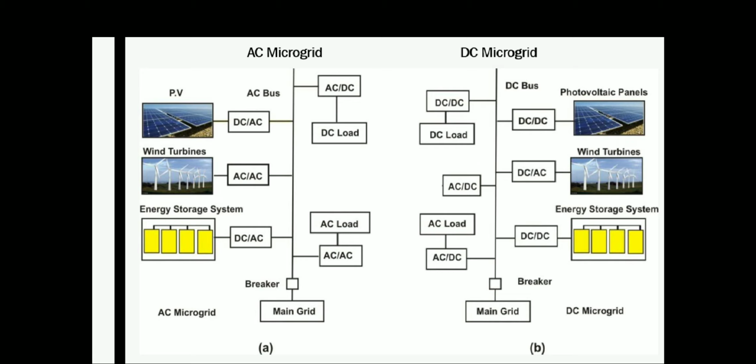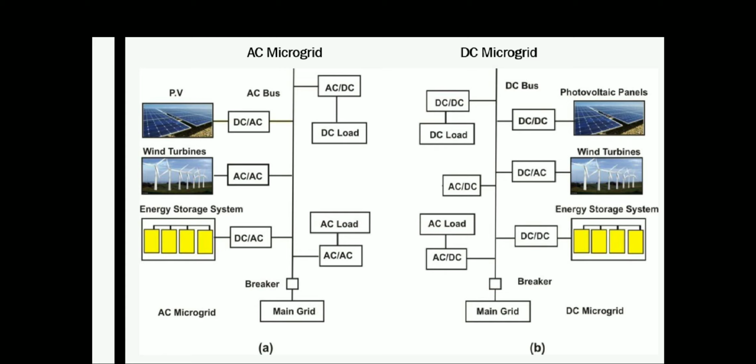You can see that if you are using a renewable PV generation, you need to convert DC power into AC and connect it to the AC bus. If you are using wind turbines, you can use an AC to AC converter in order to match the frequency and voltage. And if we want to store the power from the AC microgrid, you need to use an AC to DC converter.